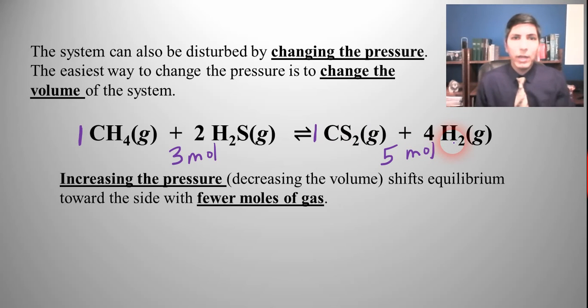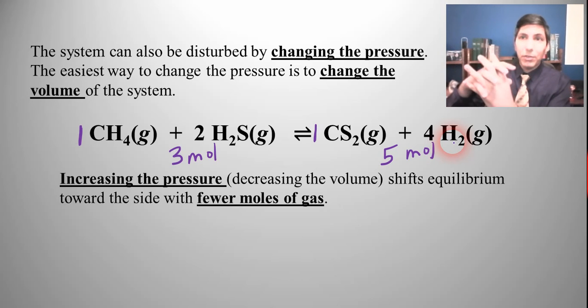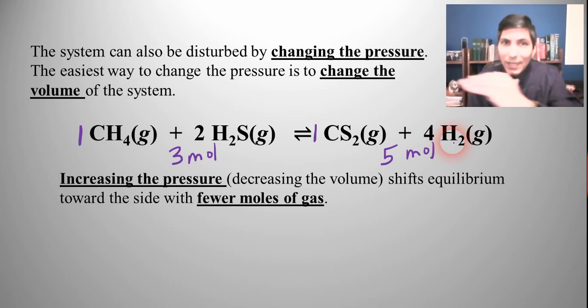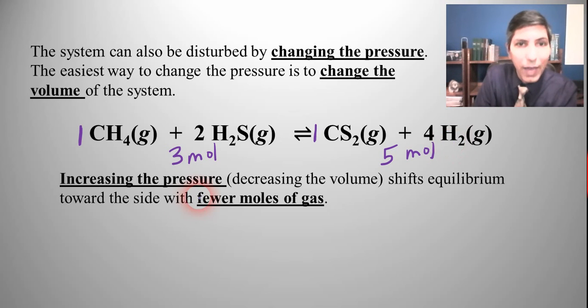It reminds me of when you move into a very small place, like a college dormitory room. You have a very small amount of room most of the time, and so as a result, what happens? Well, you have to get rid of things, or you have to thrive with fewer belongings or fewer possessions. And so guess what? When this reaction has to move into a smaller space, it thrives in a system where you have fewer molecules as well. So it shifts that equilibrium, in this case, to the left because there are fewer moles of gas.